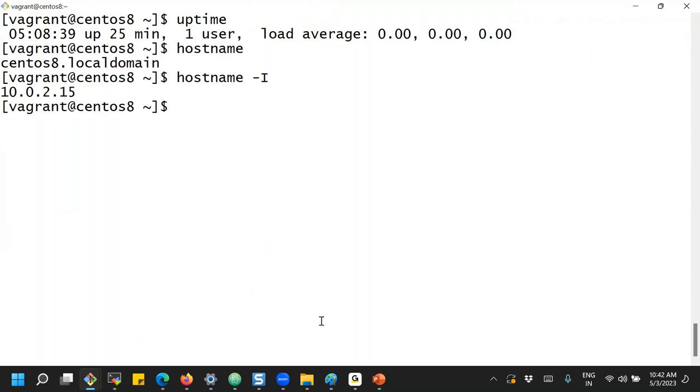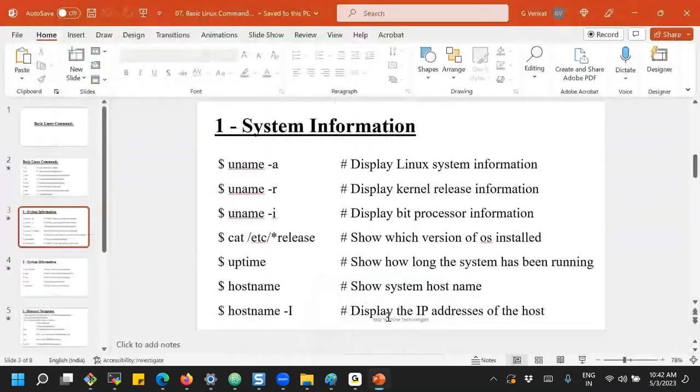Okay, so there are some important commands for knowing the system information: the uname command, and the release file, which contains various information. Viewing the file content is done with cat, and the release file is located in the etc folder.